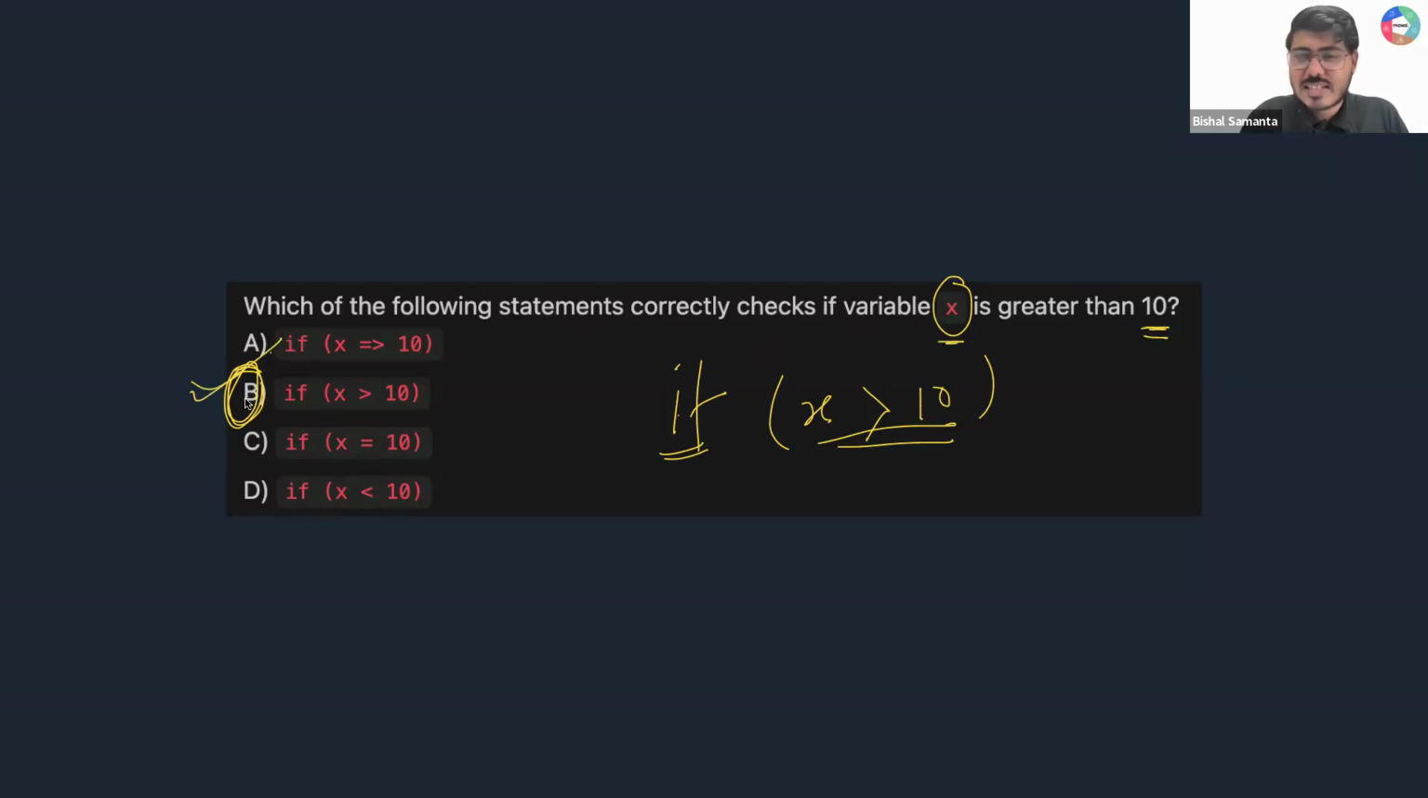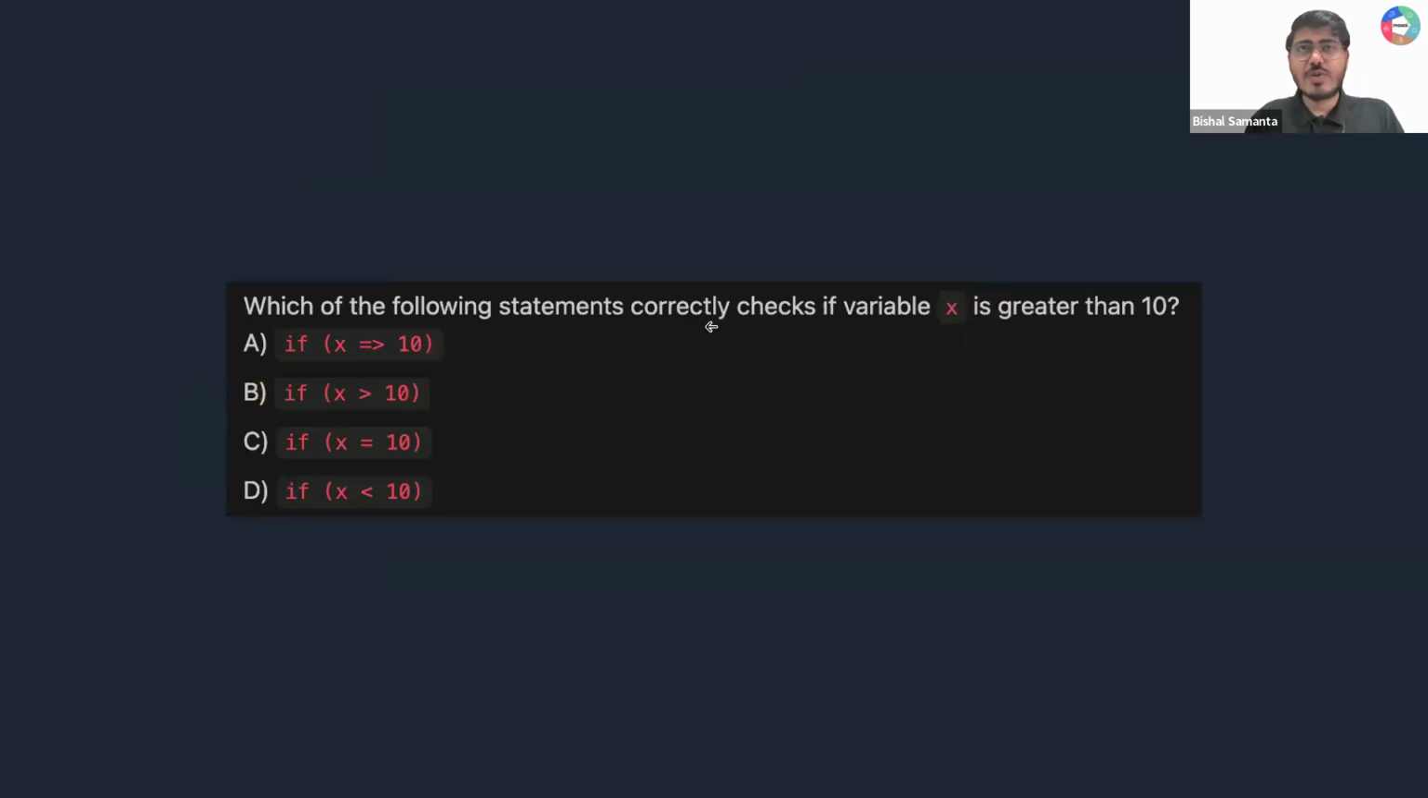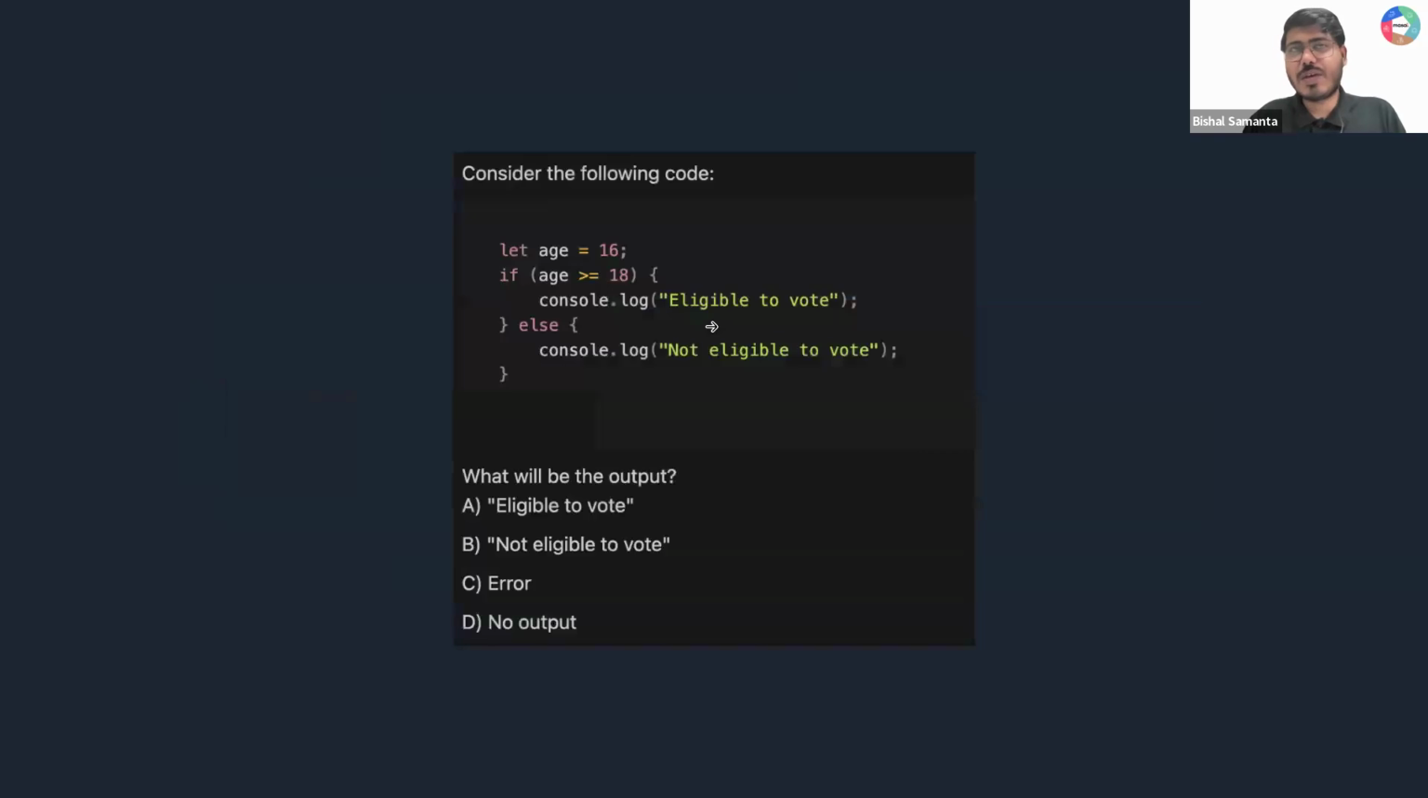Very simple question, guys. Is that clear? Are you able to understand? This is my condition. And where am I supposed to write this condition? Inside my if statement, I am supposed to write the condition, whether it is true or false, right? Okay, so most of you are correct for this question, guys. B. Okay, tell me what will be the output for this snippet?